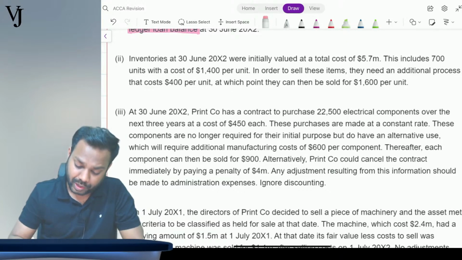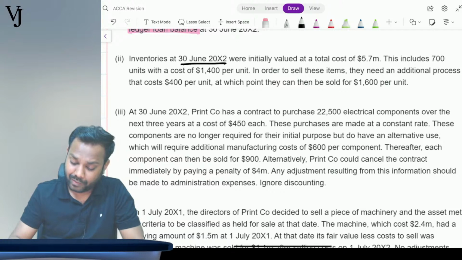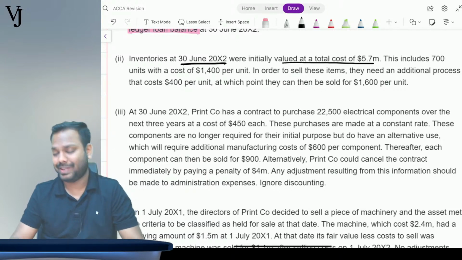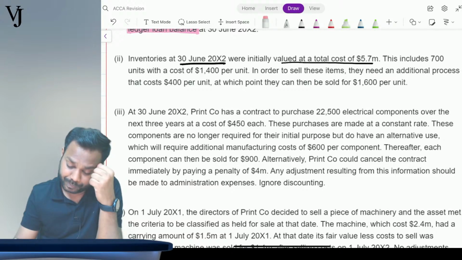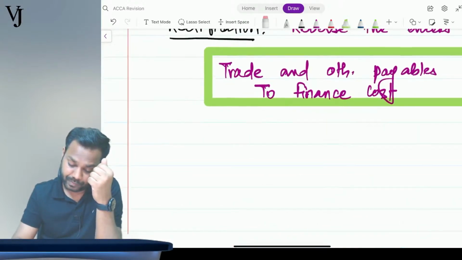Inventories as on 30th June 20x2 were initially valued at cost of 5.7 million. It says the cost of inventories at the closing year end is 5.7 million. Okay, fine.